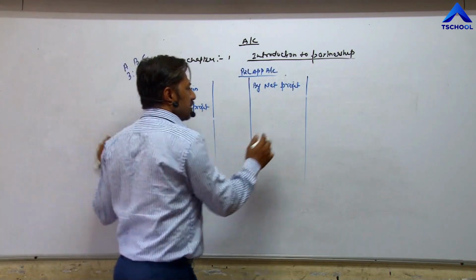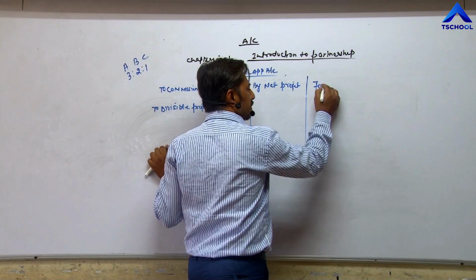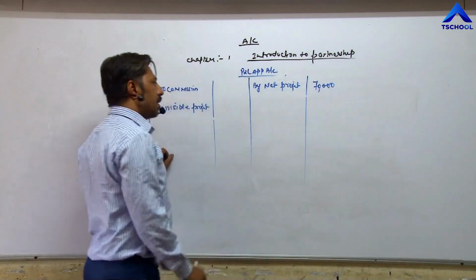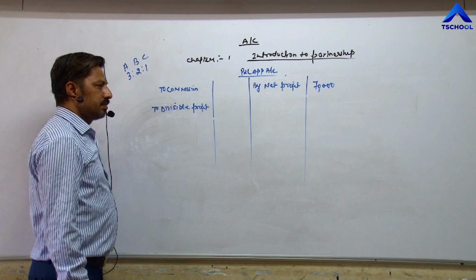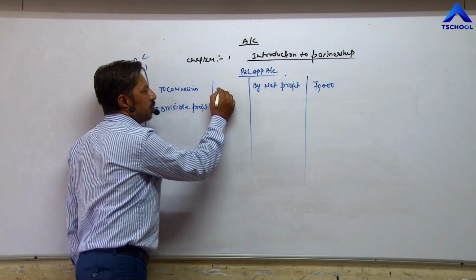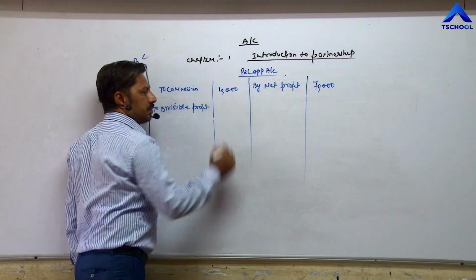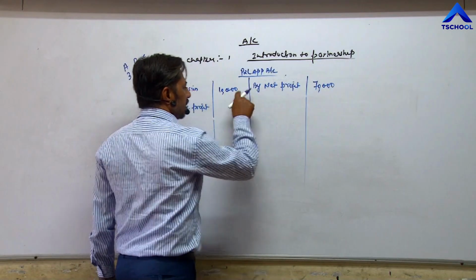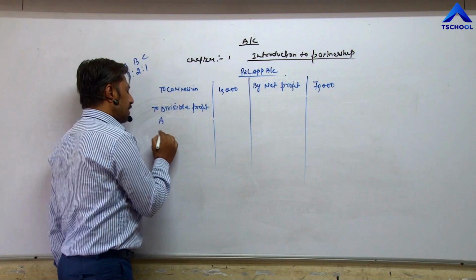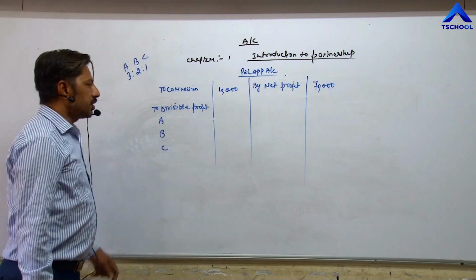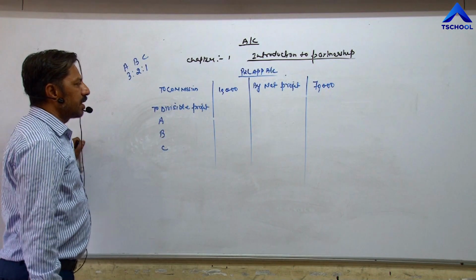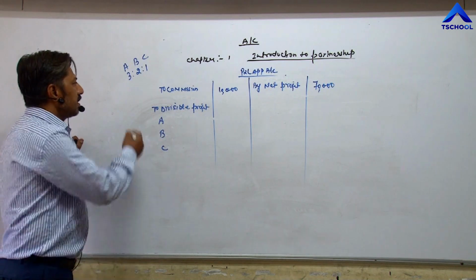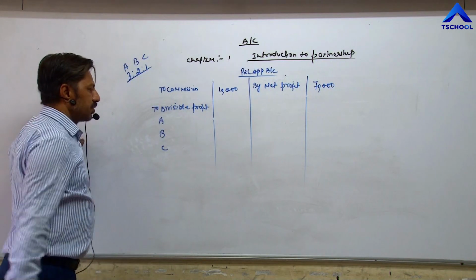Now in this question, assume net profit is 70,000. And commission we are assuming 10,000 rupees. Now divisible profit is 70,000 minus 10,000. Partners are 3. So distribute the divisible profit, 60,000, in their profit loss sharing ratio.